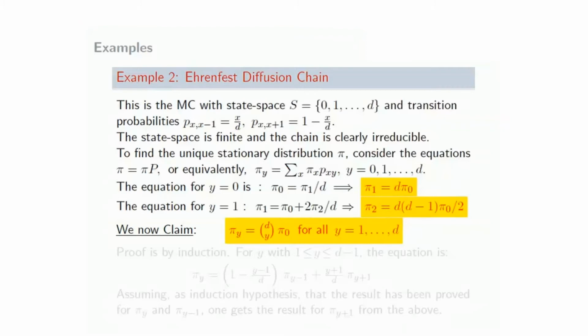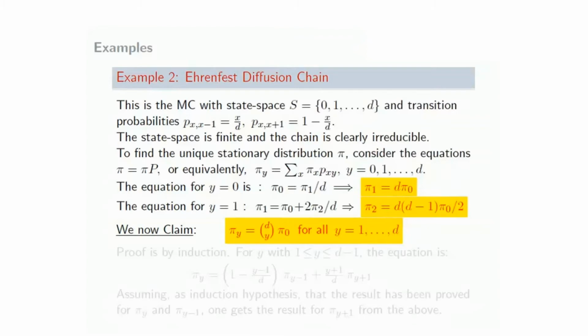So from this you get pi 1 is d pi 0. Next you look at the same equation for y equal to 1. Now you get pi 1 equals pi 0 plus 2 pi 2 over d, again because for y equal to 1, the P x y's are all 0 except x equal to 0 and 2. Doing some algebra, you get pi 2 equal to d into d minus 1 pi 0 by 2.